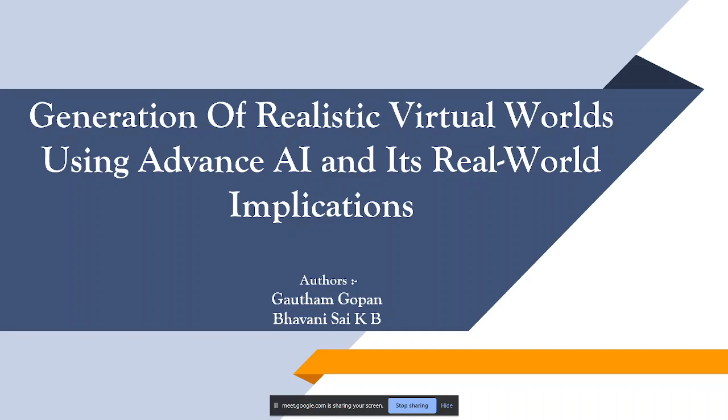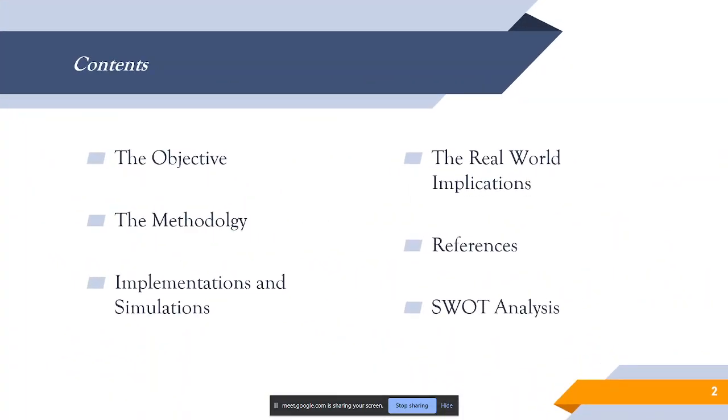Me, Gautham Gopan, along with my co-author Bhavani Sai KB, would like to present our paper on the topic Generation of Realistic Virtual Worlds Using Advanced AI and its Real-World Implications. So this will be the basic structure that we'll be following throughout the PowerPoint: the objective, the methodology, implementations and simulations, the real-world implications, references, and finally we'll be concluding with the SWOT analysis.